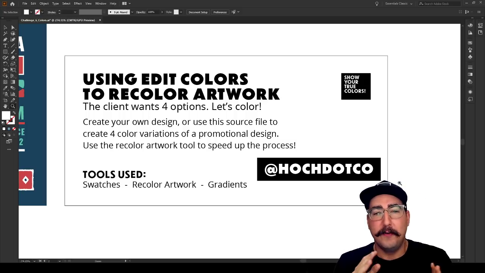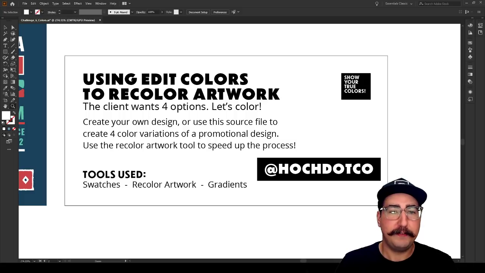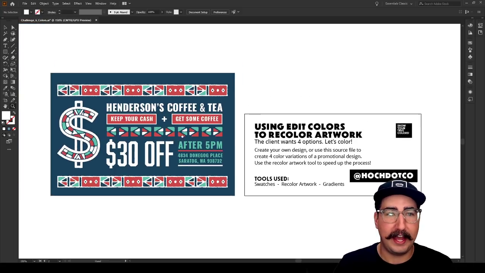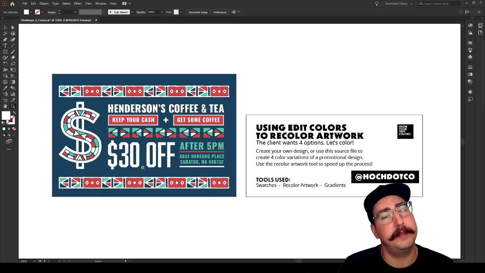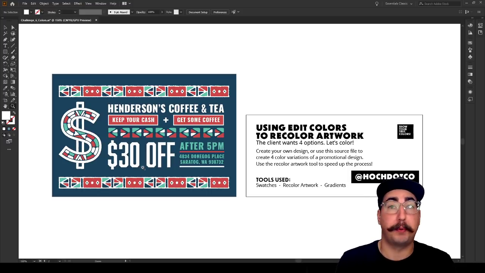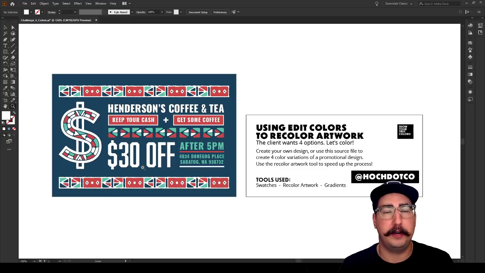So what's great about this is I've created this file for you, and technically you can use this to play with your colors. Now, in reality, I'd love for you to create something completely of your own and build it from the ground up. But if you're just getting started and you're just learning color, use this file. Let's change the colors and play with it. So today we'll be using the swatches panel, we'll be using the Recolor Artwork tool, and we'll be using a lot of gradients.